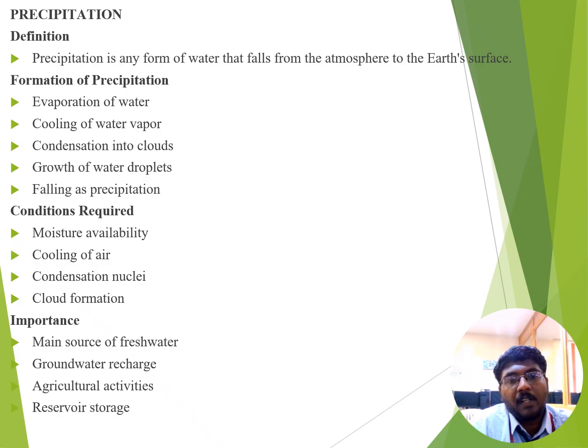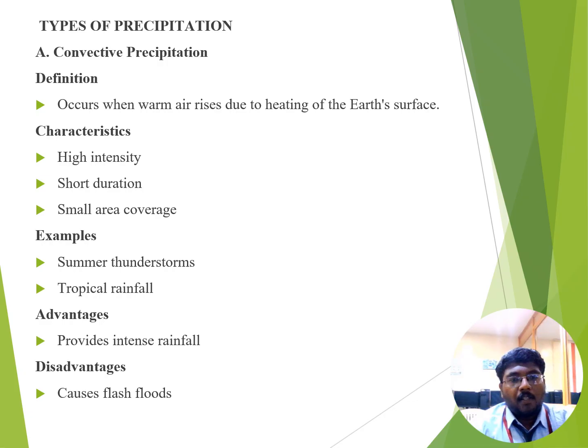After the cooling process, condensation takes place. Condensation is defined as the water vapor converting into tiny water droplets and entering into cloud formation. After the condensation process, growth of water droplets takes place. Finally, after that, precipitation occurs. The conditions required for precipitation are moisture availability, cooling of air and cloud formation. Next we see about the types of precipitation.